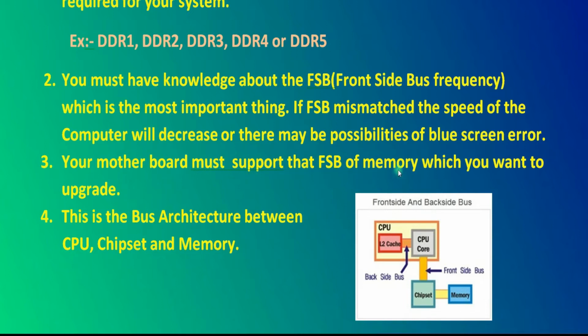Then step 4, this is the bus architecture between the CPU, chipset and memory. You see, this is the figure of the memory architecture. This is the front side bus frequency between the chipset and memory, and there is a backside bus frequency between the CPU and L2 cache. Now come to my